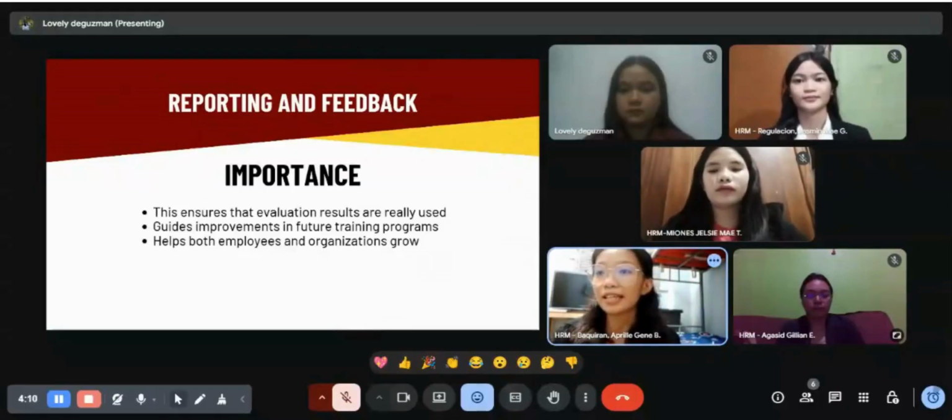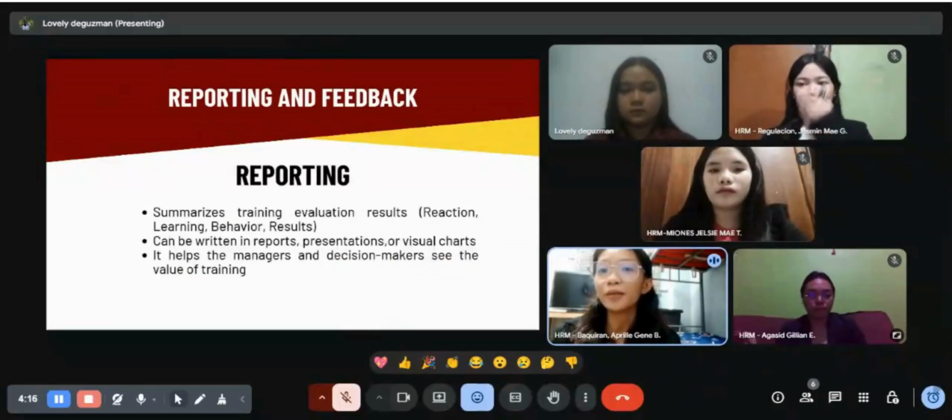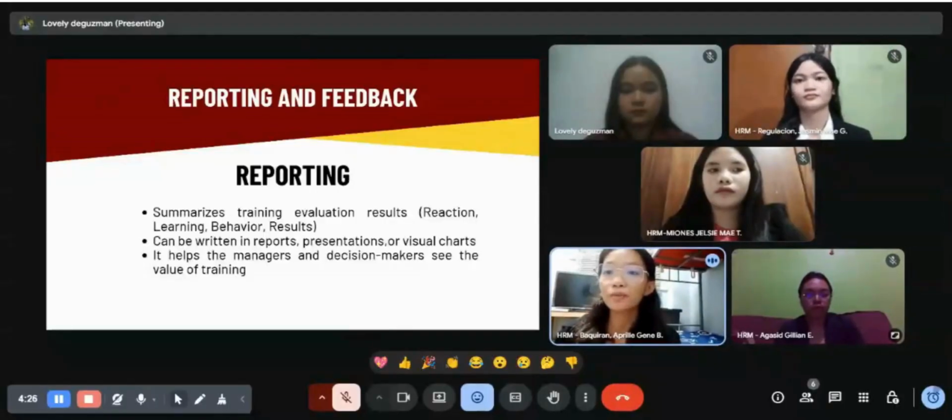Reporting entails creating an understandable overview of the assessment's findings. The report typically covers the activities that took place during the training, the participants' reaction, the knowledge they gained, their application of it, and the outcomes they attained in the workplace.